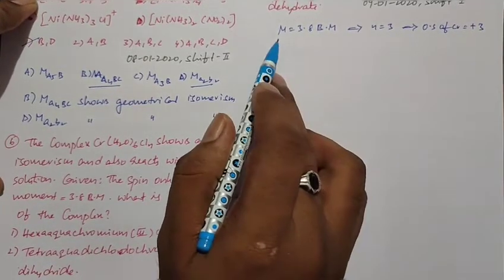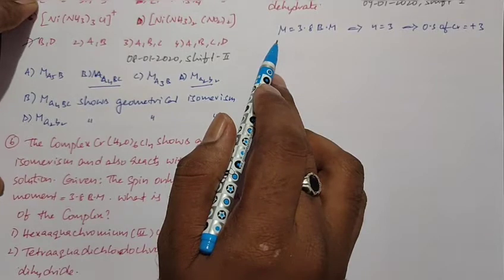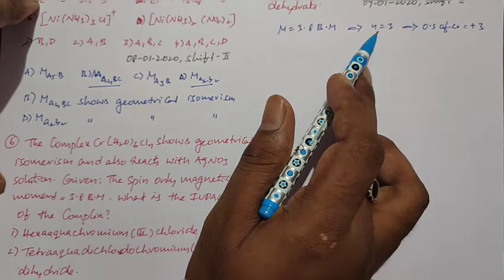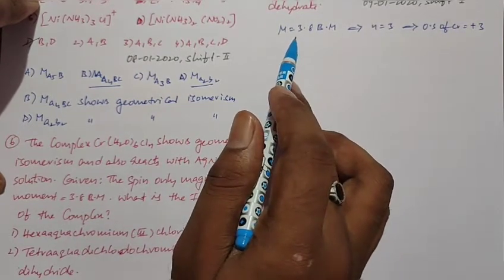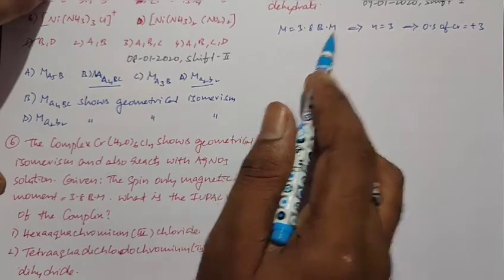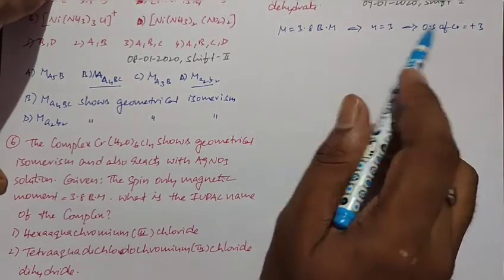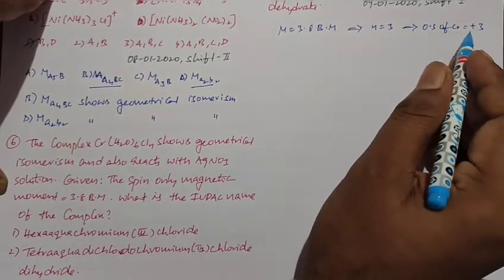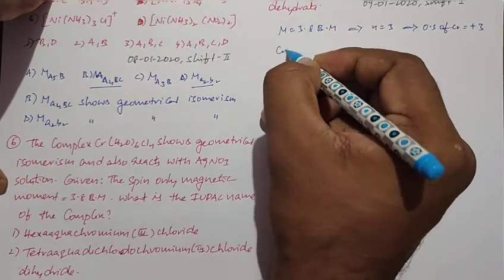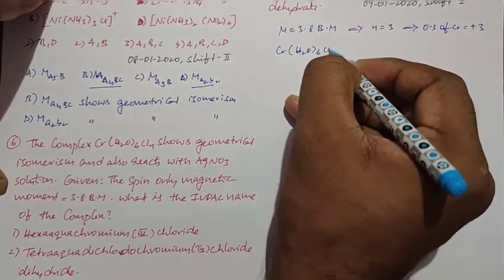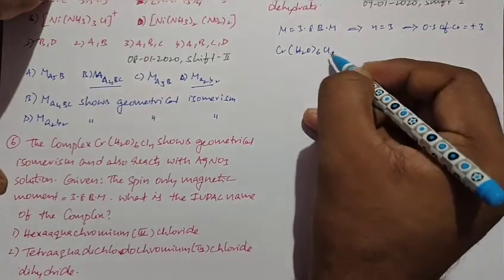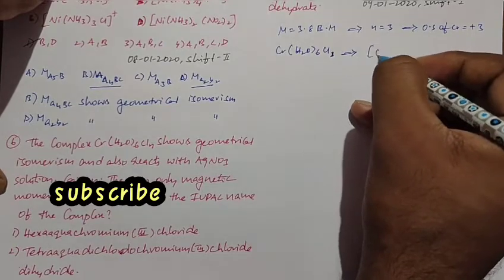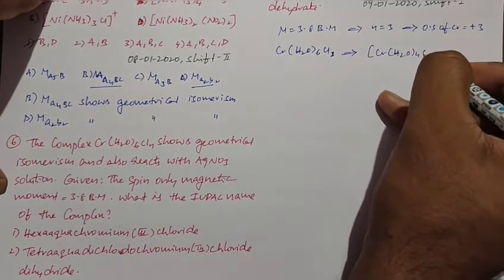Got that? So once again, the formula for spin only magnetic moment is square root of n into n plus 2. When you substitute n is equal to 3, you get mu equal to 3.8 BM, and at the same time if n is equal to 3, the oxidation state of chromium must be +3. So based on the oxidation state of chromium, the given complex compound can be arranged. If you take 3 in place of n, you get the complex compound like [Cr(H2O)4Cl2]Cl.